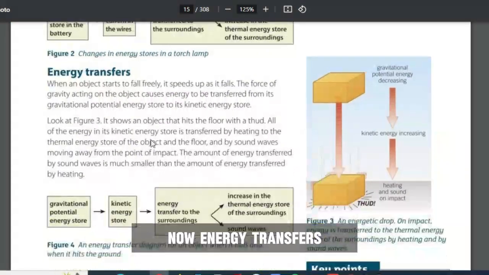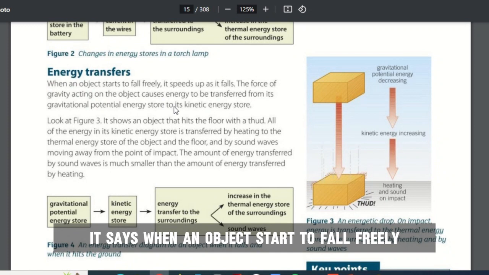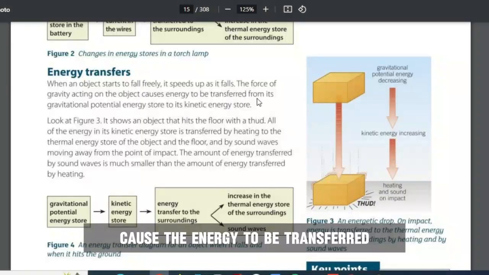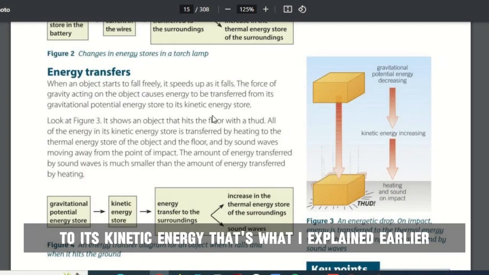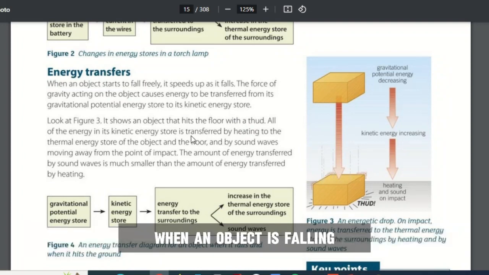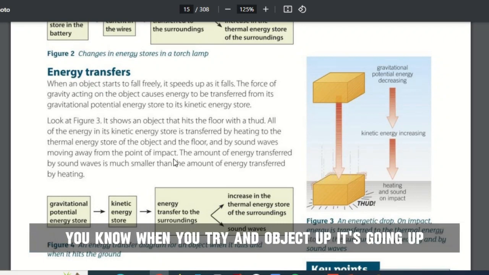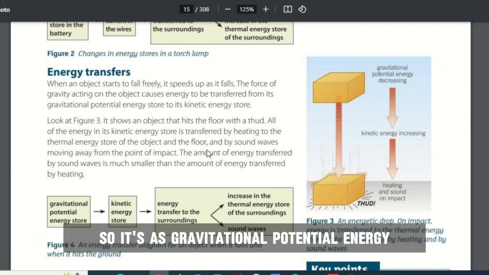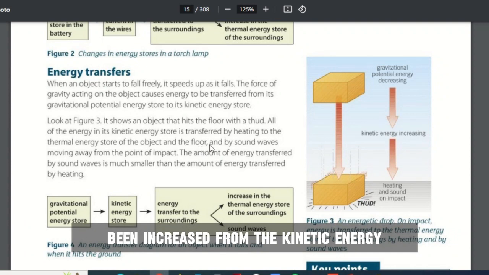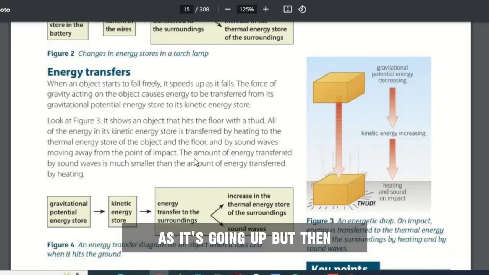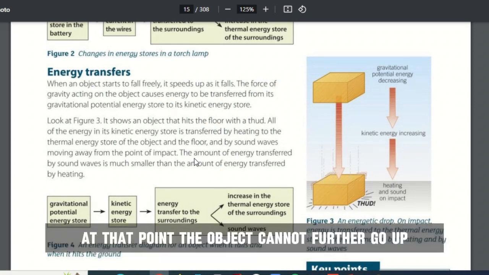Now, energy transfer. It says when an object starts to fall freely, it speeds up as it falls. The force of gravity acting on the object causes the energy to be transferred from its gravitational potential energy store to its kinetic energy store. That's what I explained earlier. When you throw an object up, it's going up, so it has gravitational potential energy being increased from the kinetic energy. So energy is being transferred from the kinetic energy store to the gravitational potential energy store as it's going up. But then it gets to a point when the whole kinetic energy store has been transferred to the gravitational potential energy store. At that point, the object cannot go further up.